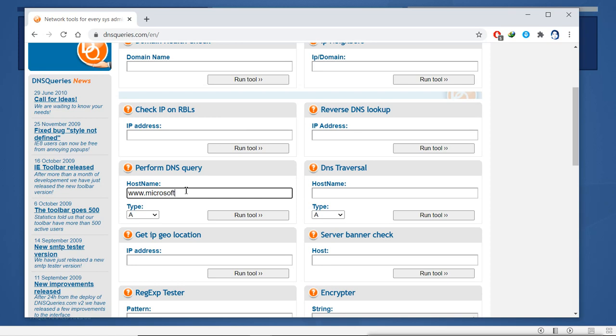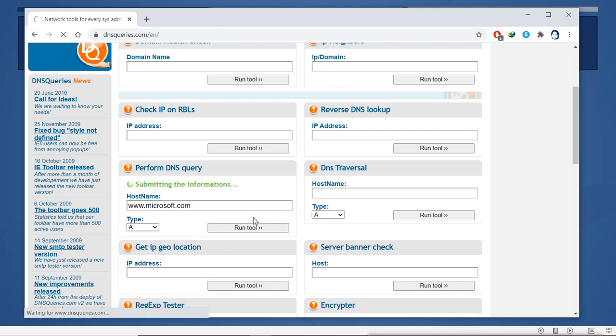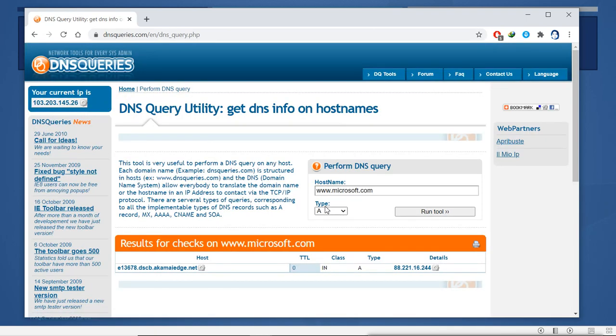Now what type of records do you want to find? You have all these options here. I want to see A records, and now it is showing these A records. With this IP, this is the A record and this is the name.